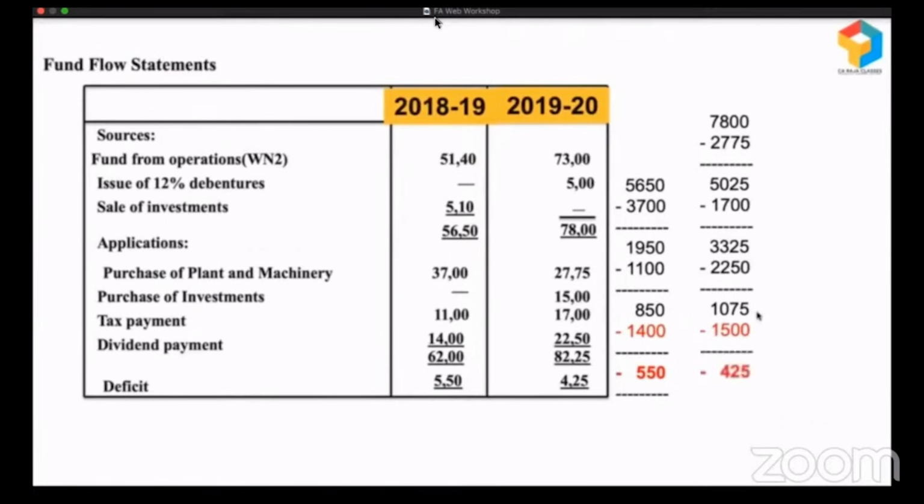Some short-term money. They have only 1,075, but they spent 1,500. The 1,075 plus 425 gave them 1,500. They've invested in someone else's business. This business is not learning from its mistakes. When they are left with 1,075, they should have stopped at that level. They should have ensured that this money goes to support the working capital requirements of the business.